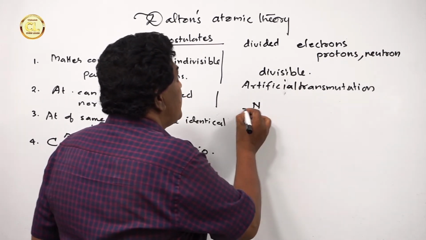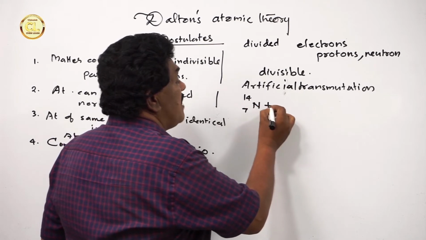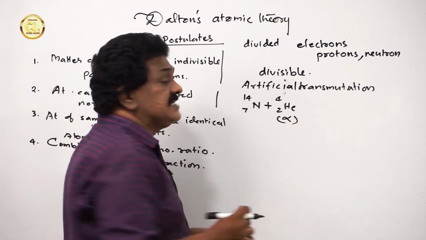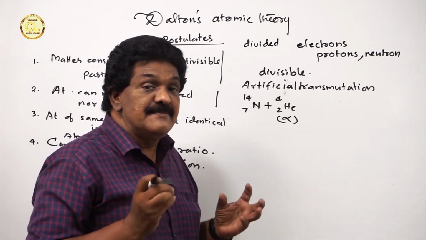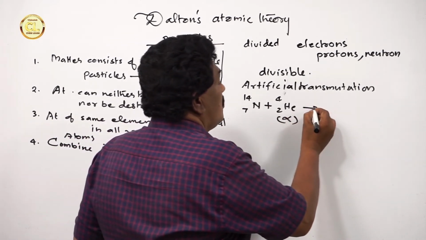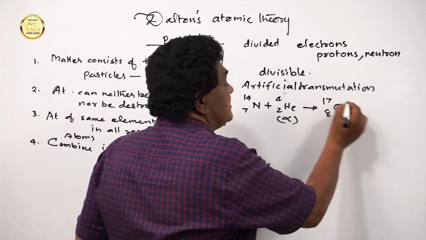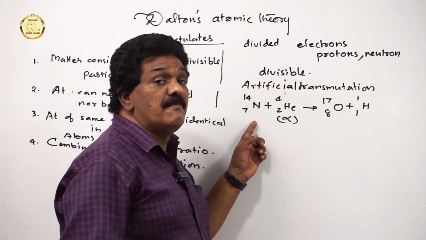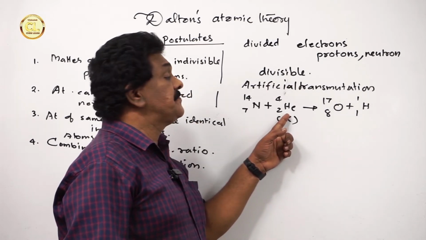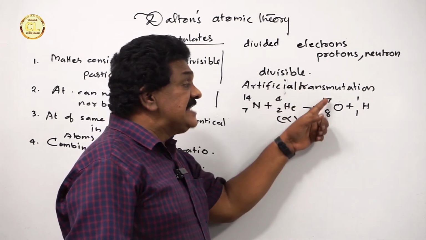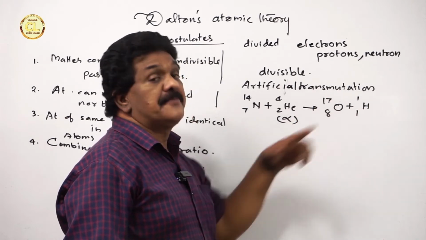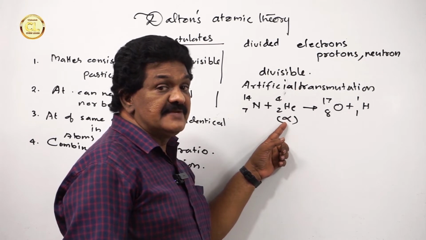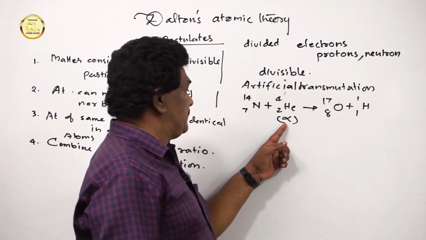For example, nitrogen-14 when bombarded with alpha particles, we get oxygen-17 and a proton. You know, an alpha particle is a double positively charged helium nucleus.